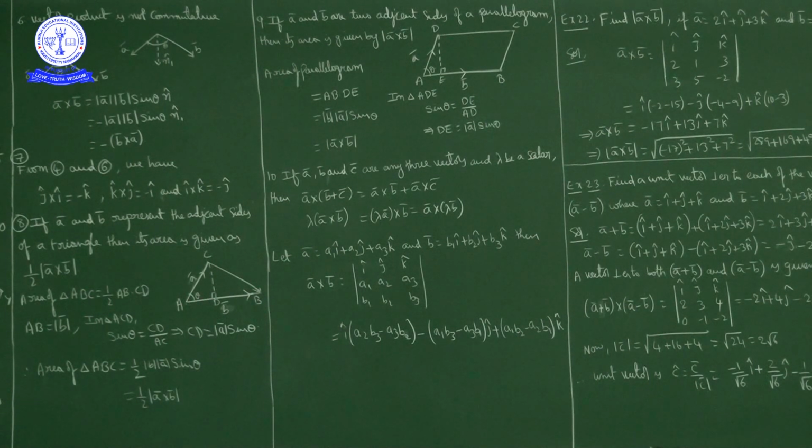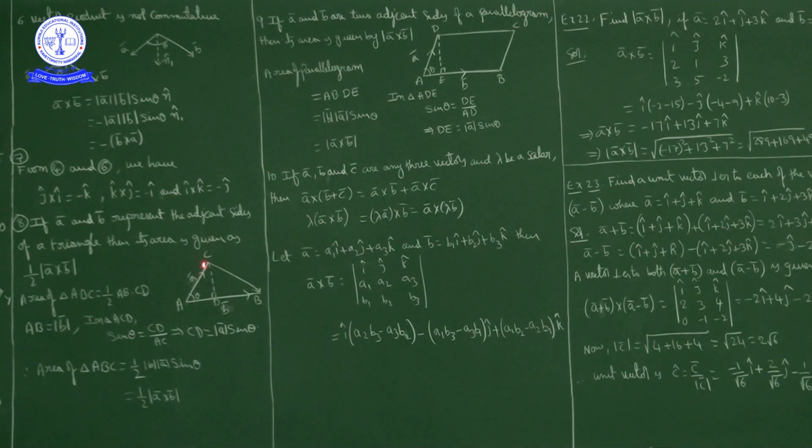Now AB bar is the vector b bar, so the base is the magnitude of b bar. Okay, AB is equal to magnitude of b bar. Now what else do we need? We need the magnitude of CD bar, the length of CD. So in the triangle ACD, suppose the angle between AB bar and AC bar is theta. Sin theta is equal to what we can write? Opposite side by hypotenuse. Sin theta is equal to CD by AC.